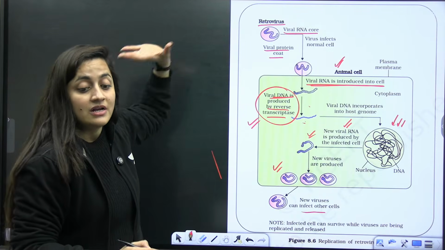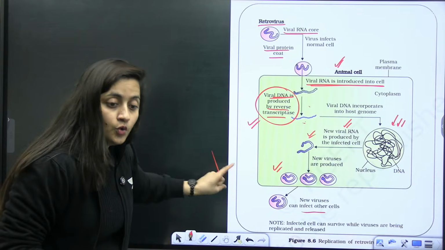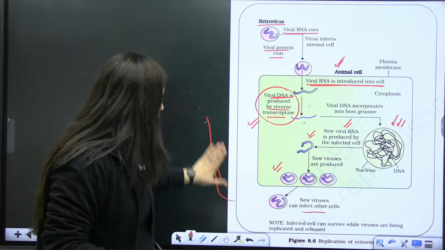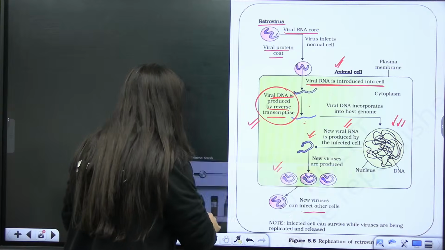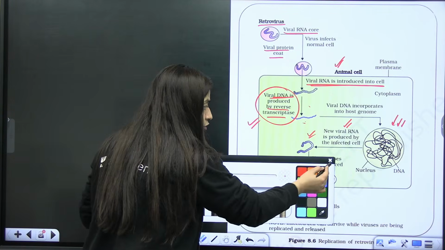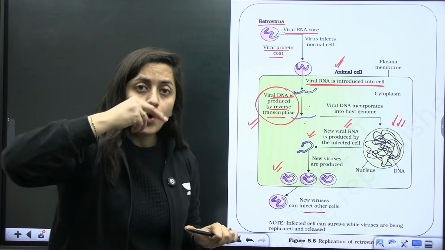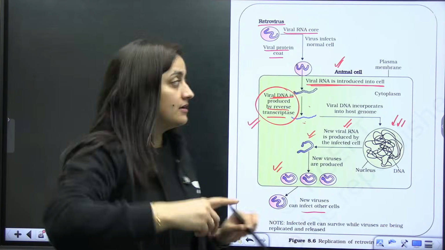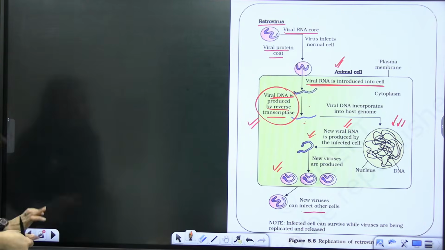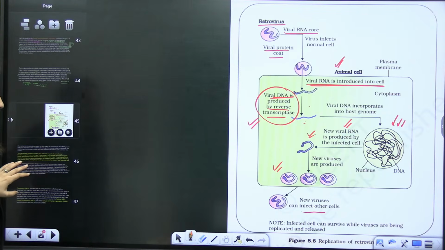That is how these retroviruses use the host machinery to multiply their numbers. So this diagram is explaining it clearly. Okay, students?